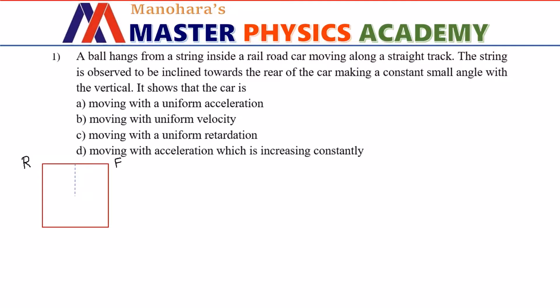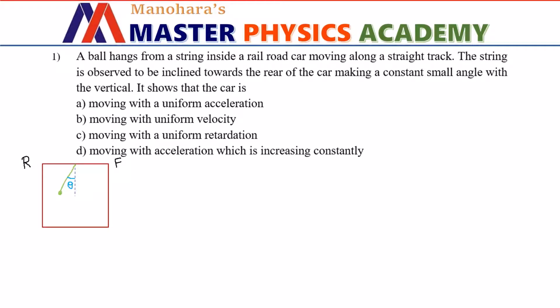It is given that a simple pendulum bob which is hanging from the roof of the rail car is inclined to the rear end with small constant angle to the vertical. Say the angle of inclination is theta. So to understand this, let us assume that we are also in the rail car. We see no force acting on the simple pendulum bob.